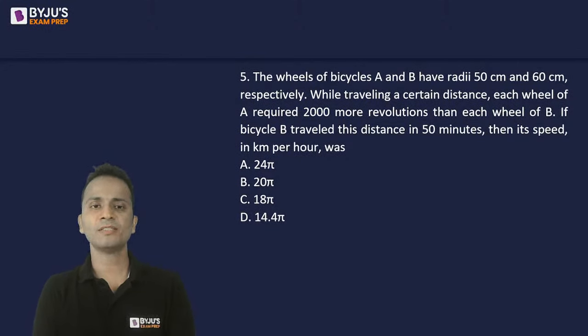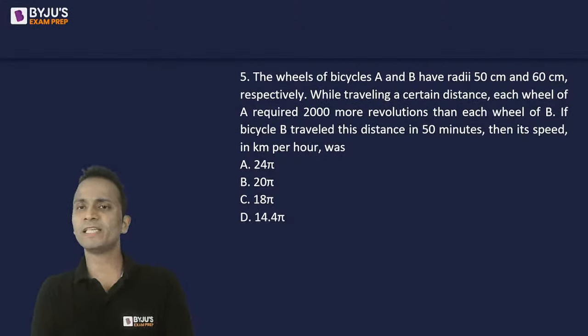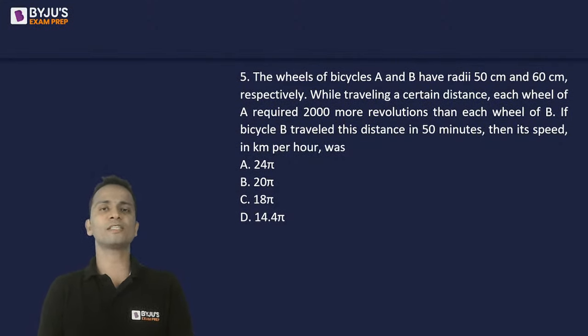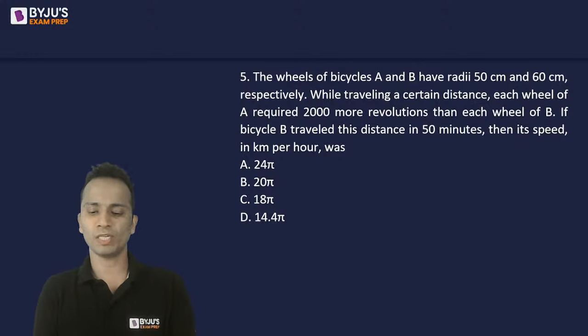Question number five. The wheels of bicycles A and B, so there are two different bicycles A and B, have radii 50 centimeters and 60 centimeters respectively. While traveling a certain distance, each wheel of A required 2000 more revolutions than each wheel of B. If bicycle B traveled this distance in 50 minutes, then we have to find its speed in kilometer per hour.